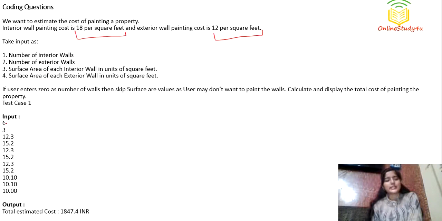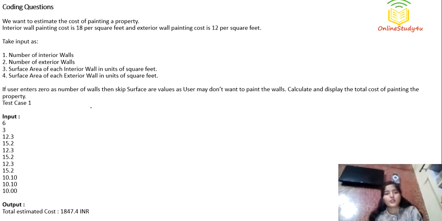So you can see in the example itself there are 6 interior walls. Okay, so that's why the surface areas that we are getting are 6: 1 2 3 4 5 6, and next these 3 particular surface areas belong to exterior walls. So this is 1 2 3. Okay, so this is the thing.